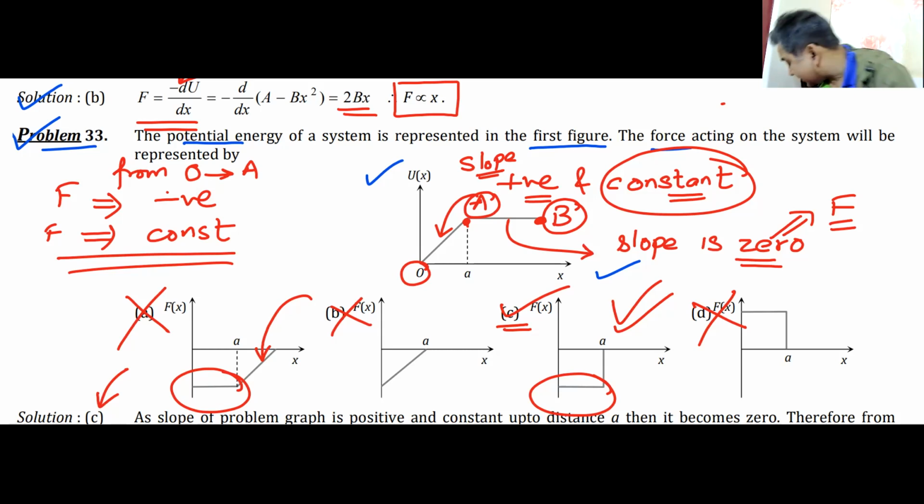Do we understand that? Can I have some response that we understand this? Students on the left, guys at the back, girls on the left, girls on the right, girls at the back. We all understand this? Understand the logic. Answer will already come. Answer will always come. Don't worry about the answer. I'm not worried about the answer. Understand the logic. These are the type of questions that will come to you. No question will be straightforward. No one will tell you this is energy, find out force. Hardly you will get that question. You'll always get questions based on the concept.